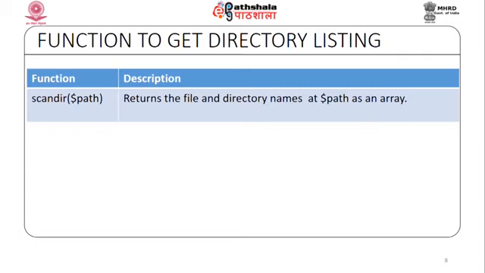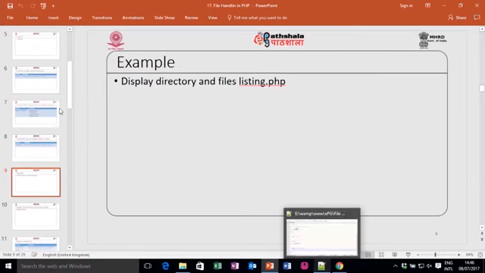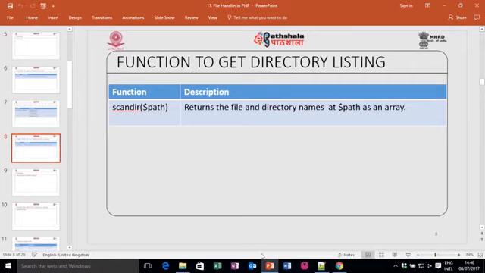And there is again a built-in function to get a directory listing. The function name is scandir, and you have to provide one parameter, and it returns file and directory names as an array. So, let me write the program for this one. First I will show you how we can use this scandir function.